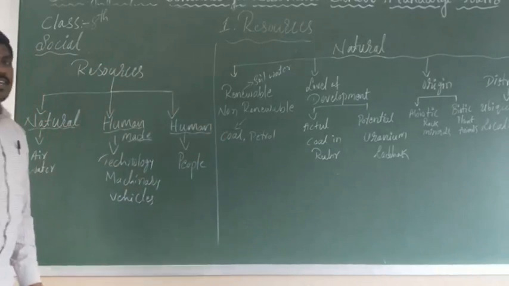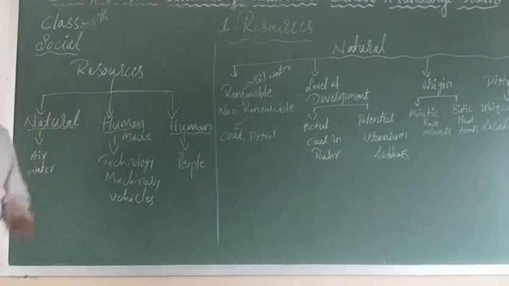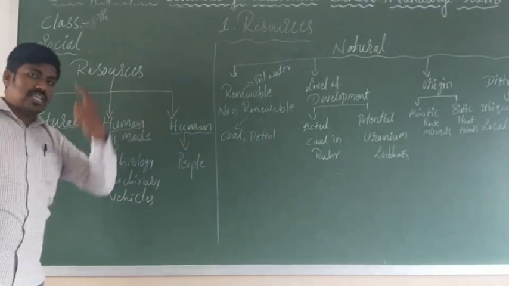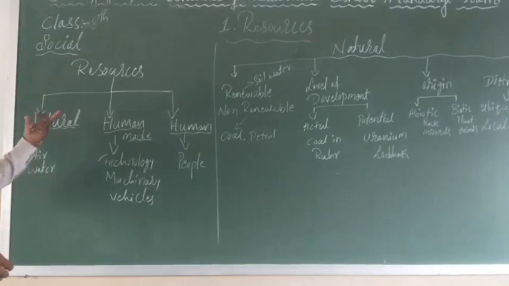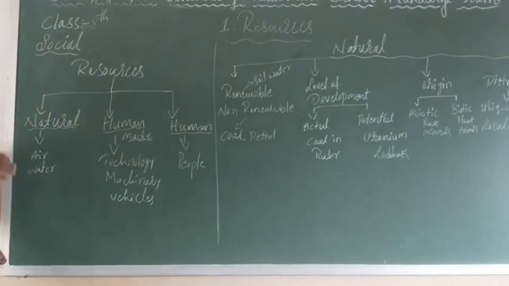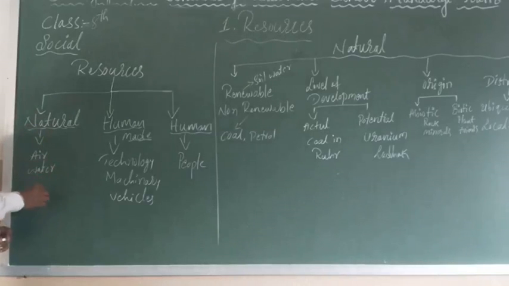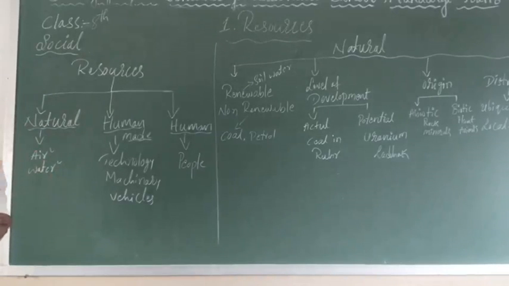In the last class, I explained human as a resource, and that we have studied. What are the natural resources? I think you have already studied this in the previous classes, when you were in 6th, 7th and so on. But still I tell you, just look at the board. The natural resources are things like air, water, sunlight, trees, and many more.